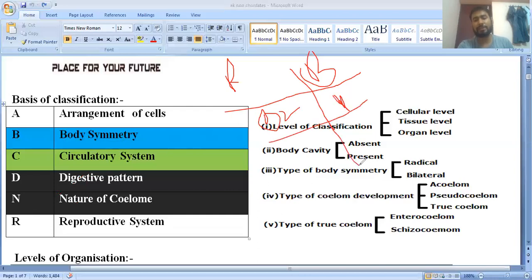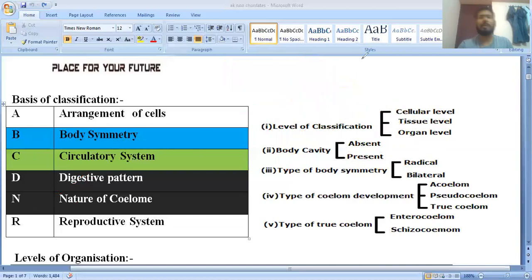Second difference between radial and bilateral symmetry: in radial symmetry, if the body is cut, the parts are not superimposable to each other. Here, if we cut the body, the parts are superimposable, meaning one body part is the right and another is the left. Clear? So this is the difference between radial and bilateral symmetry. I think you are finding it very easy.